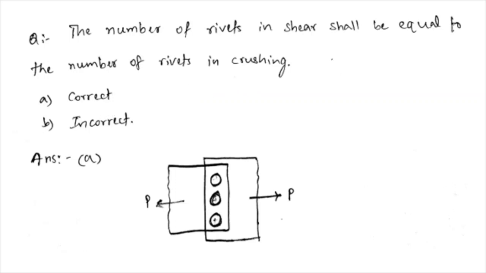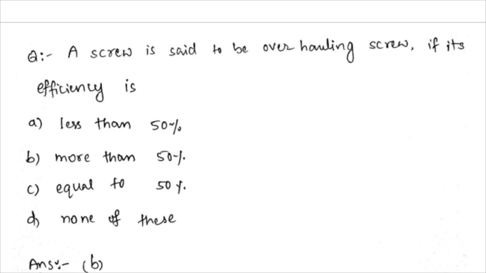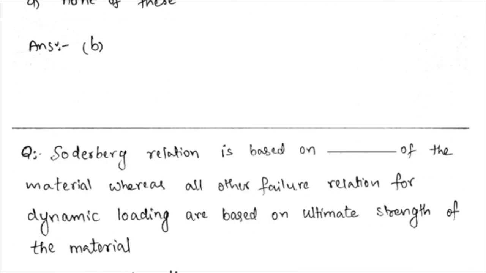It is a correct statement. And when we see the next question here, a screw is said to be an overhauling screw if its efficiency is: option A, less than 50%; option B, more than 50%; option C, equal to 50%; option D, none of these. So here the correct answer is option B, more than 50%. When a screw's efficiency is more than 50%, we call it an overhauling screw. When it is less than 50%, we call it a self-locking screw. And if you see the next question here,